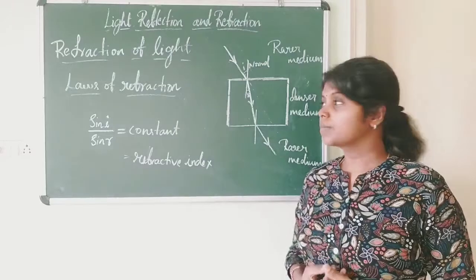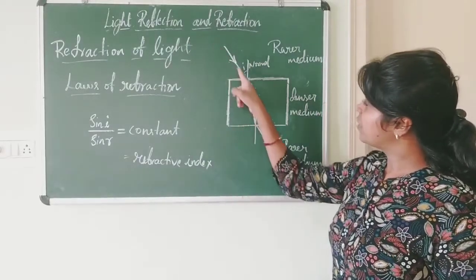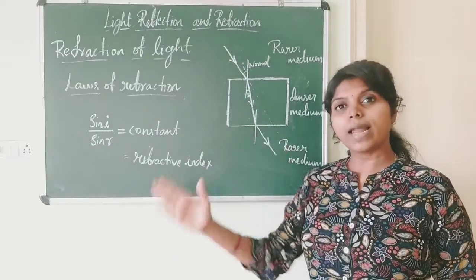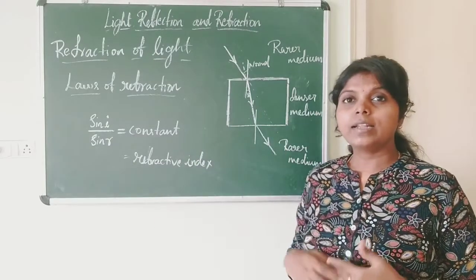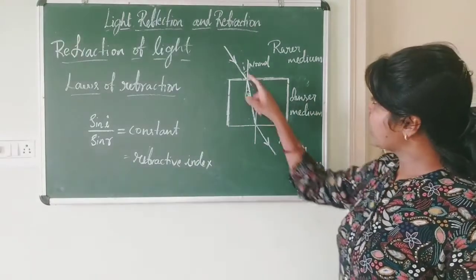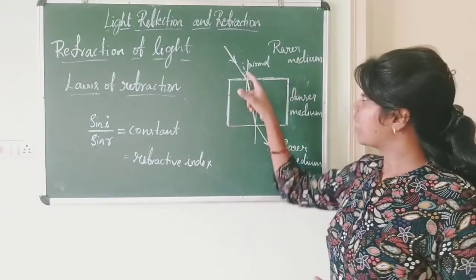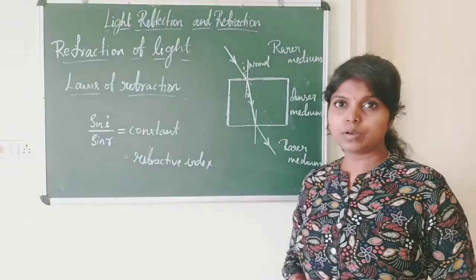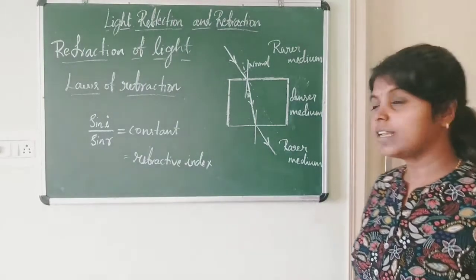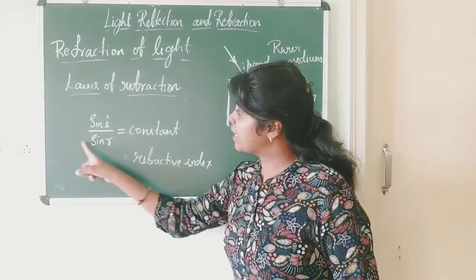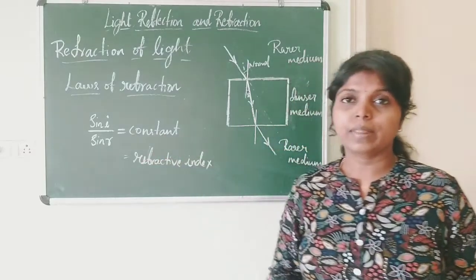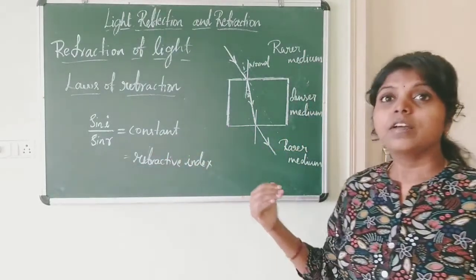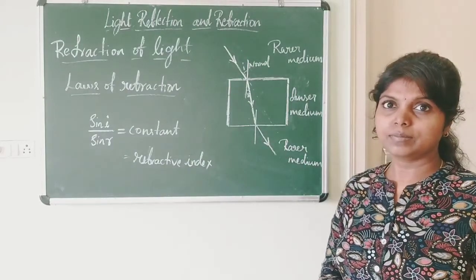It has two laws. The first law says the incident ray, refracted ray and normal drawn at the point of incidence all lie on the same plane. And the second law states that the ratio of the sine of the angle of incidence to the sine of the angle of refraction is equal to a constant. Mathematically, we write it as sin i by sin r is equal to constant. Here the constant is nothing but the refractive index of the second medium with respect to the first medium.